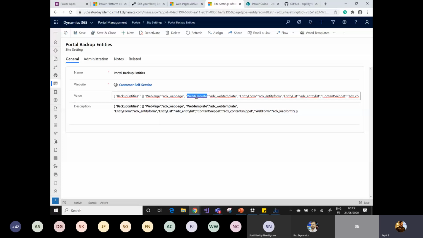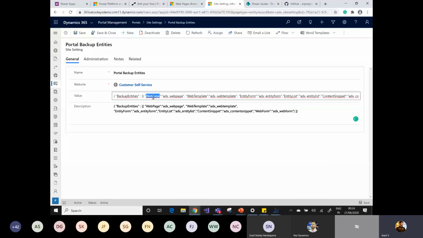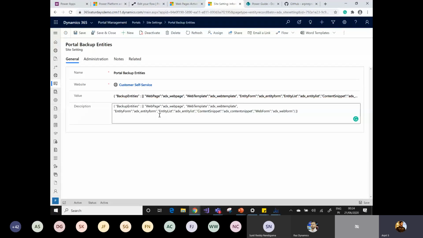Let's say you only want to take the backup of your web pages, because you don't work on the web template frequently. Then just simply remove all the other entities from here and specify only web pages. I have written a very good article that demonstrates step by step how you can use that. Currently I'm using all these backup entities: web pages, web templates, entity form, entity list, content snippet, and web form, because these are the only components right now available in the portal where you can write custom code.